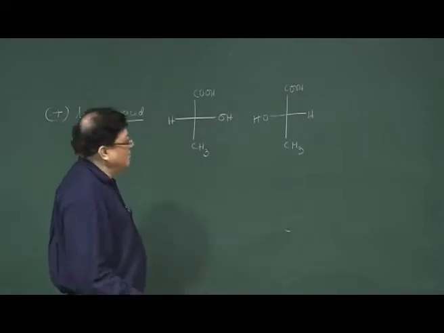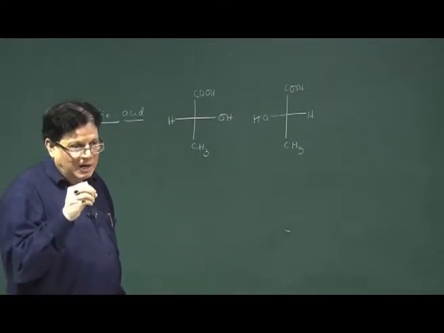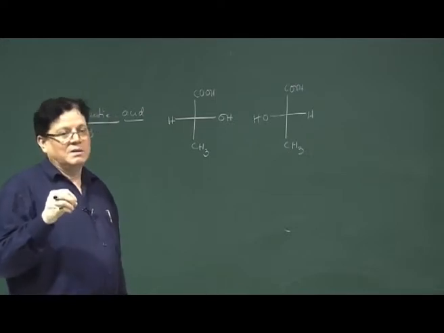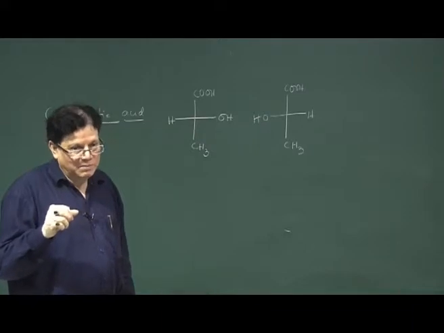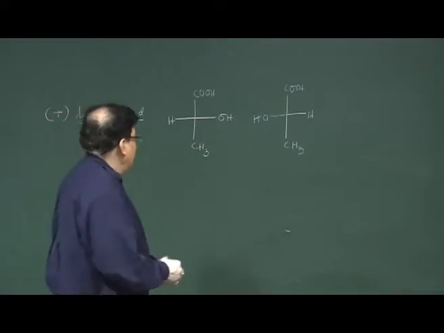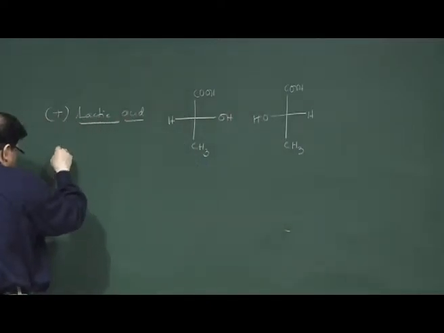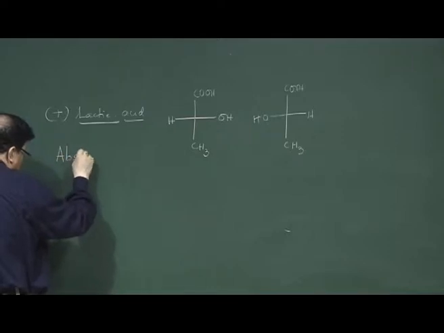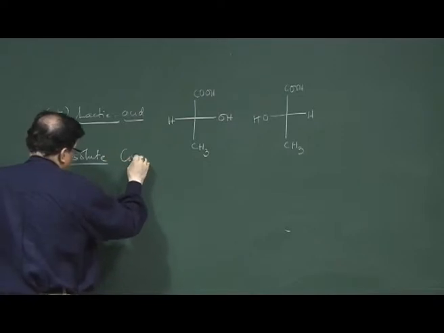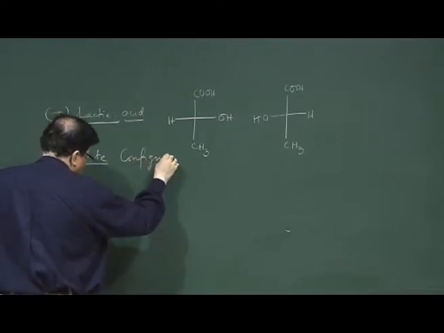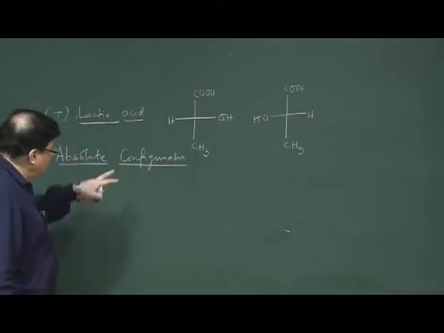For that reason, to describe the exact 3-dimensional arrangement of groups in space, we need a nomenclature system in the case of stereoisomers. The nomenclature system is basically for depicting the configuration of a stereoisomer.